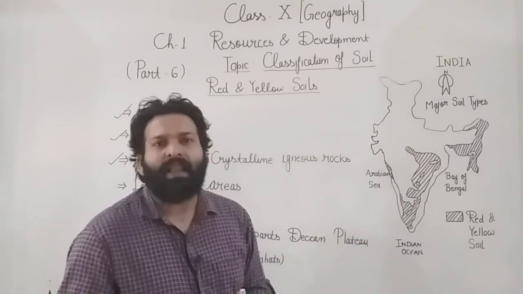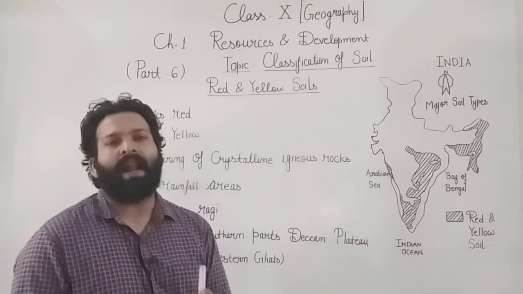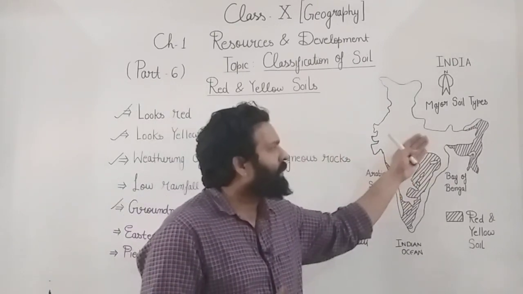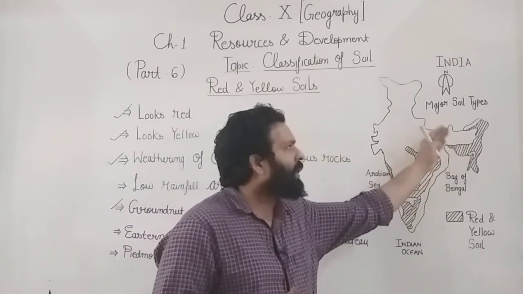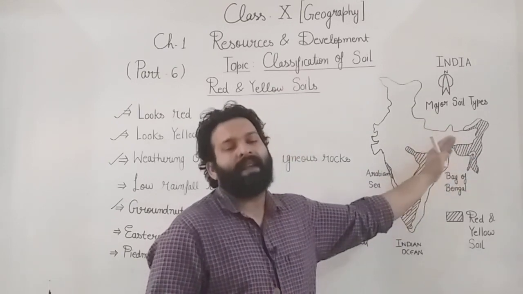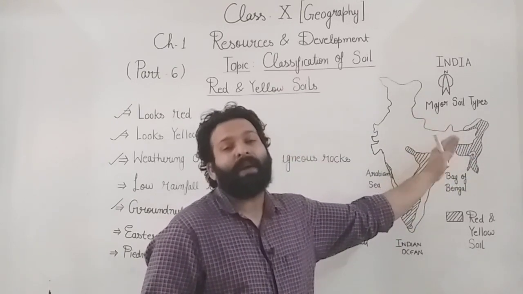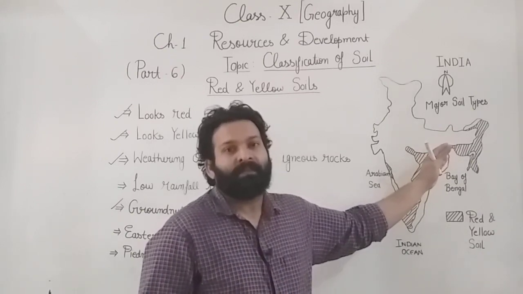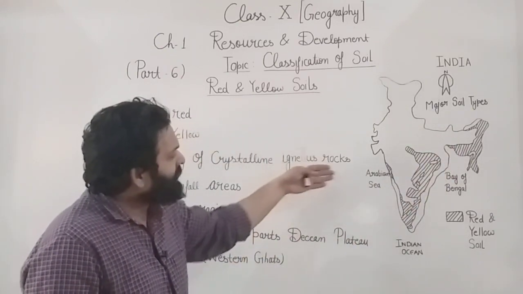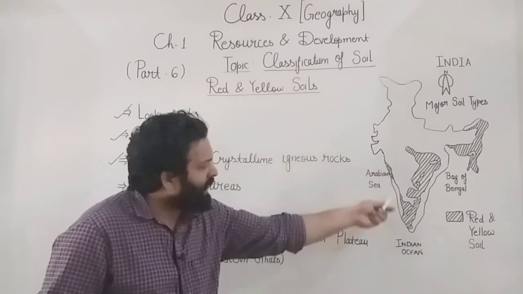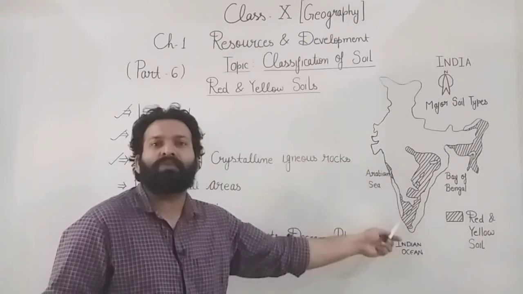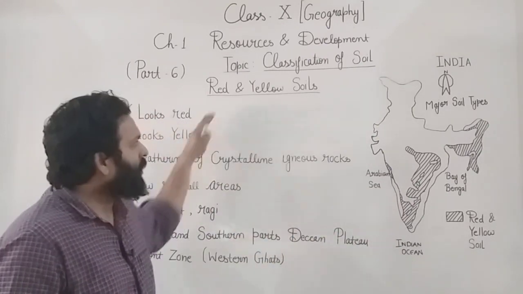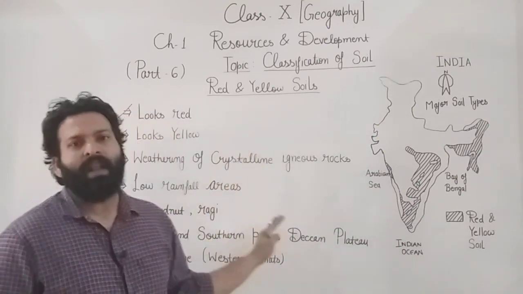So these are the states where the red and yellow soil is found. We also discussed that it is found in the northeastern part of India, known as the land of seven sisters. It is also found in the foothills, the Piedmont zones of the Western Ghats. So students, this is all about the red and yellow soil.